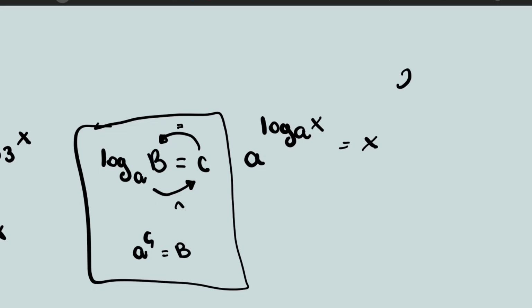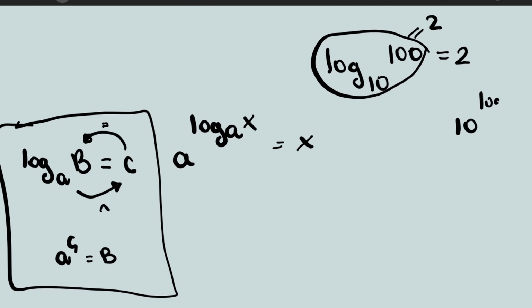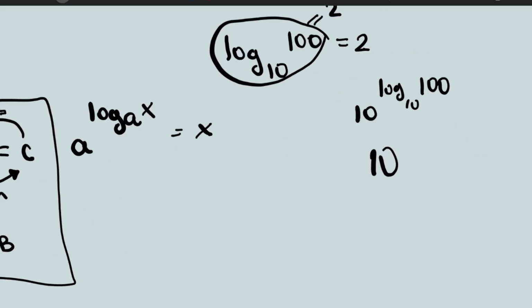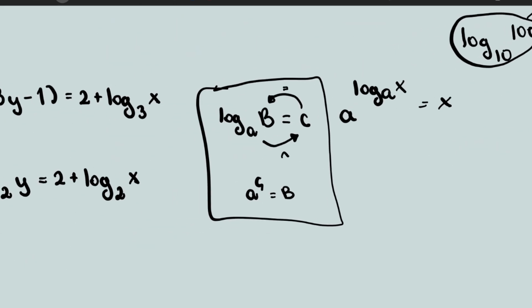Let me give you an example just to show that what I'm doing makes sense, okay? So imagine you have logarithm of base 10 of 100, right? Sure, you can just get a calculator. 10 elevated to the 2 is 100, right? So this entire thing here equals 2. Now if I have 10 and I elevate it to the logarithm of 100 in base 10, this literally means that I'm doing 10 to the power of 2, which gives me 100, which is the number that I have right here. So this is basically another identity that you're gonna use, right?